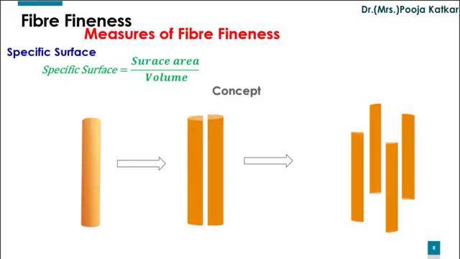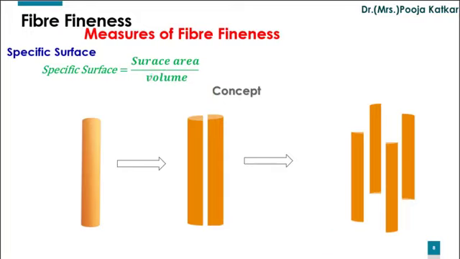Apart from this, specific surface is another measure to express fineness of fiber. The measure specific surface is used to express fineness of especially cotton and wool fiber. Specific surface is defined as surface area per unit volume.